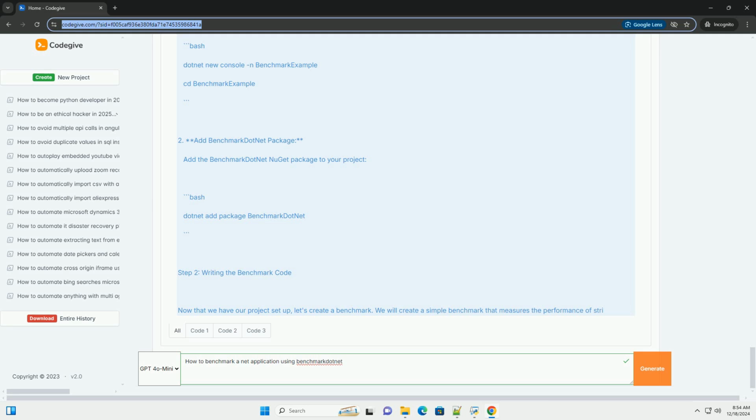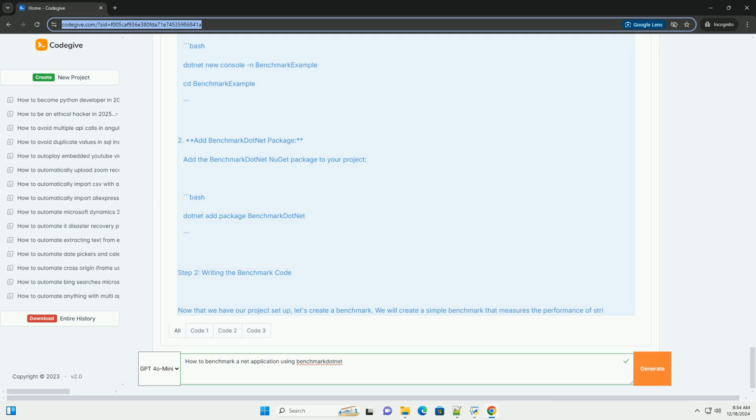Conclusion. Benchmark.net makes it easy to set up and execute benchmarks in a .NET application. By following the steps outlined in this tutorial, you can benchmark your code, gain insights into its performance, and make informed decisions about optimizations. Feel free to extend the example by adding more methods to benchmark and experimenting with different algorithms. Benchmark.net is a powerful .NET library designed specifically for benchmarking your code. It allows you to measure the performance of your applications with great precision.